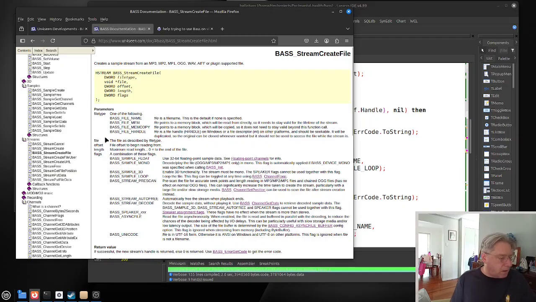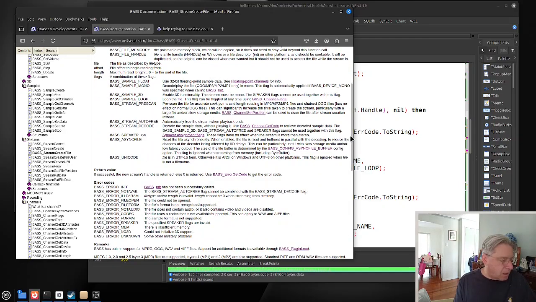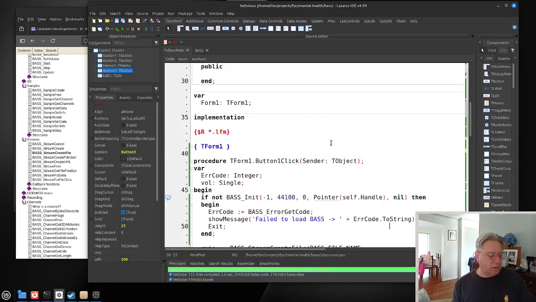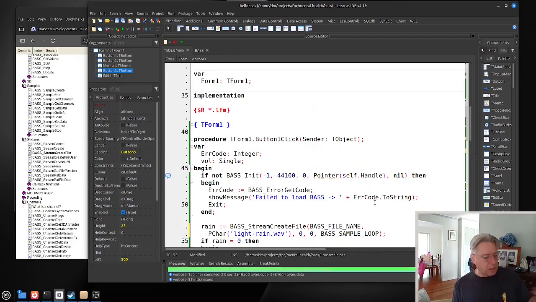So here it could be a name from memory, a memory copy, or a handle. Here we're going to be using a file. The name of the file, we're going to start from 0, we're going to go to the whole file, etc. And we can get back some error codes. With these error codes, it's basically just going to be a number.